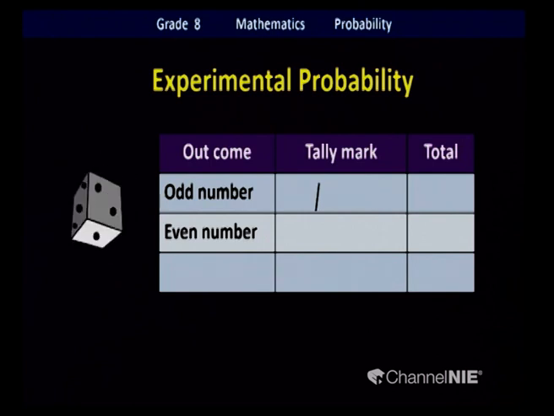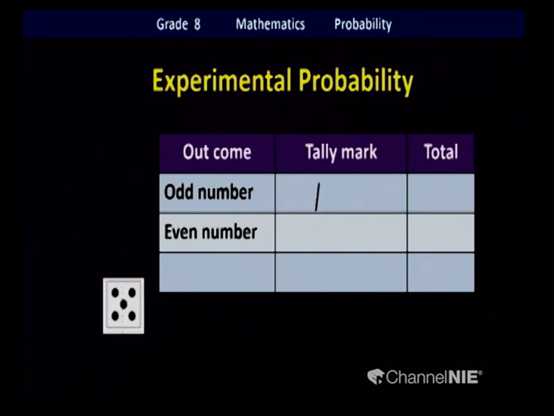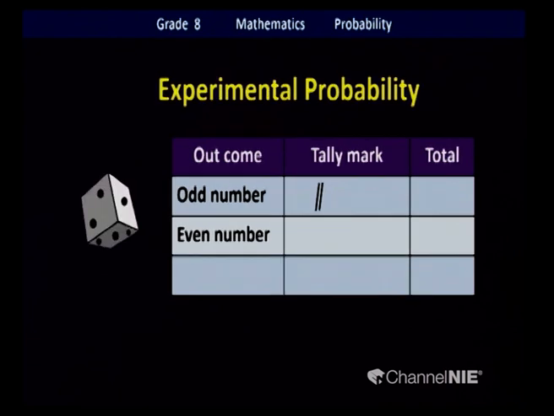We're going to check the outcome. Yes. Can you guess what it will be? Is it number 2? 5? We'll see what is happening next. Oh, you are correct. It is number 5. So, where are we going to mark the tally mark? Yes, next to odd numbers. You draw a small stroke like this. Mark the tally. Good.